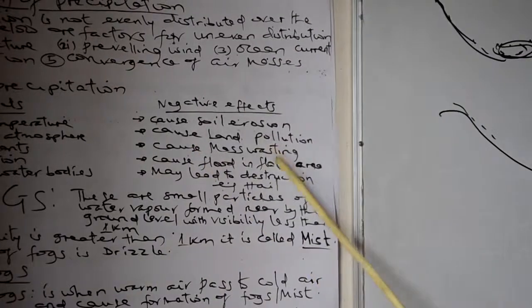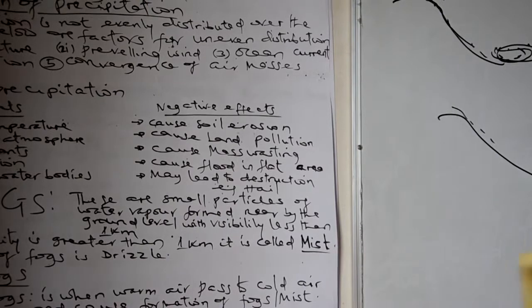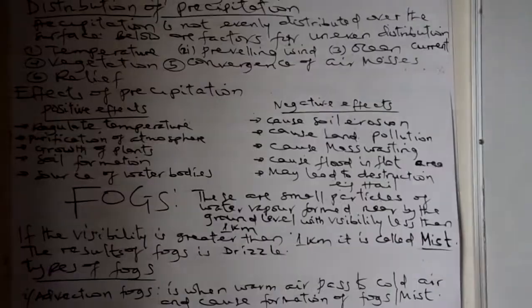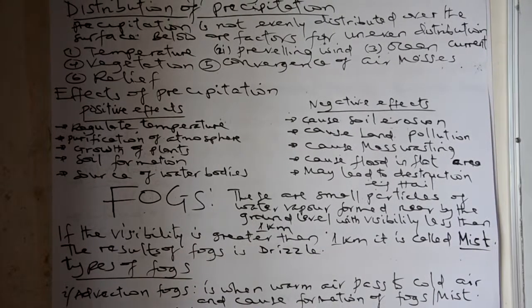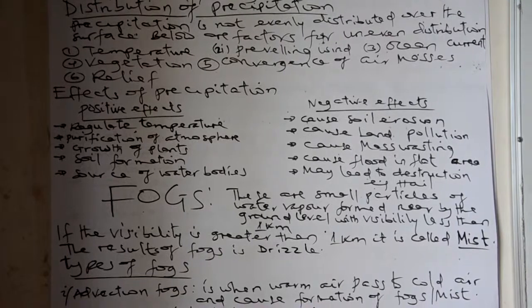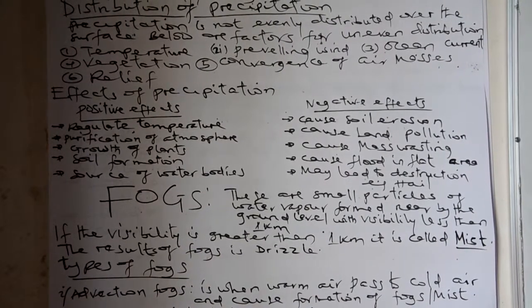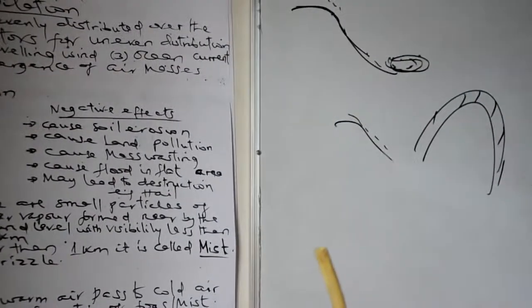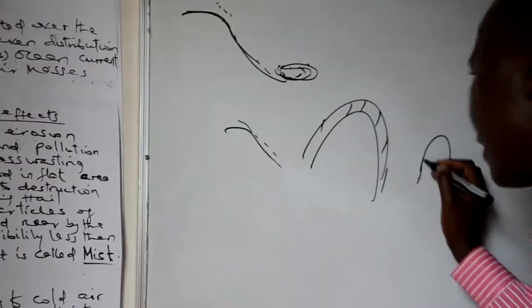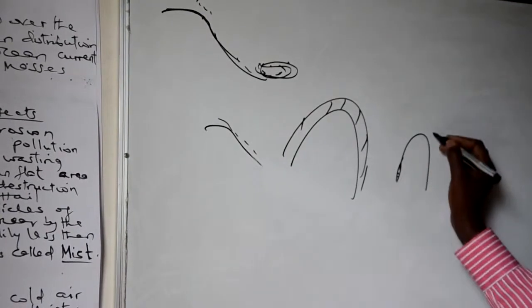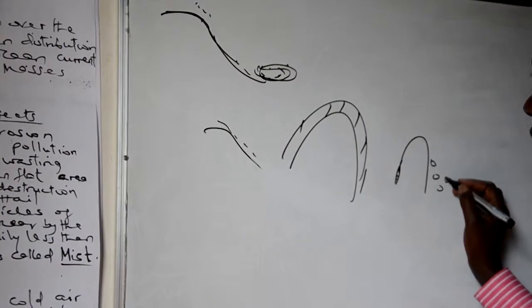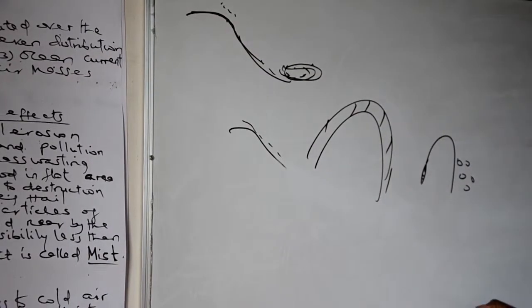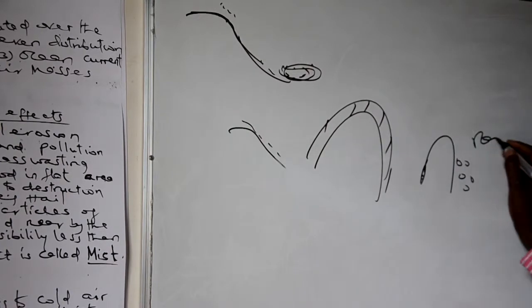Another one can cause mass wasting. Mass wasting is the downward movement of weathered material due to gravitational forces, and it is not influenced by the agents of soil erosion. Therefore, wherever rain takes place, it can cause different materials to be eroded and leave the landmass unstable, and when gravitational forces act, there will be downward movement of materials, either rapid or slow.